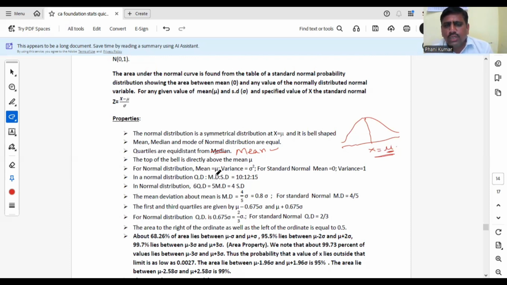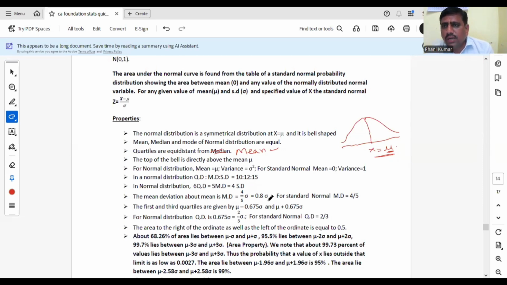For normal distribution, mean is mu, variance sigma square, whereas for standard normal, mean is 0 and variance is 1. For normal distribution, QD, MD, SD ratio is 10:12:15, and the relation is 6QD equal to 5MD equal to 4SD. Mean deviation about mean, MD, is 4/5 sigma or 0.8 sigma for normal. In standard normal, sigma will become 1 and mu will become 0. Mean is 0 and SD is 1. Okay, and this is another important point.